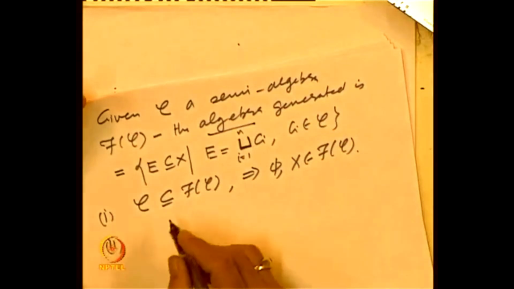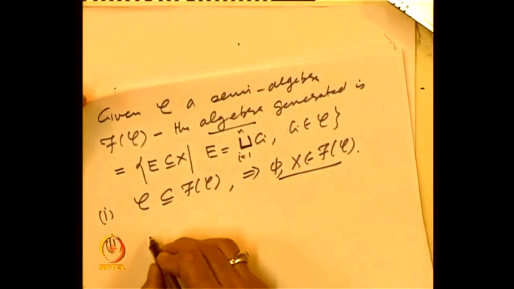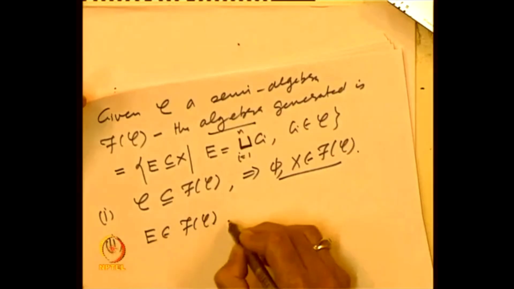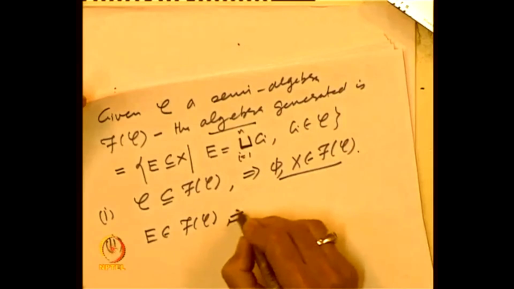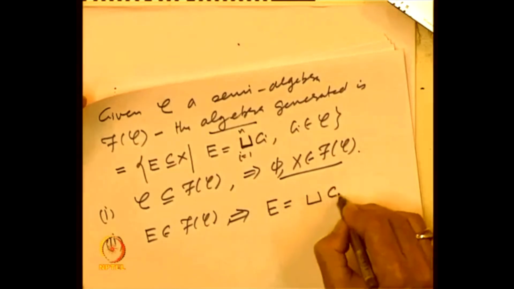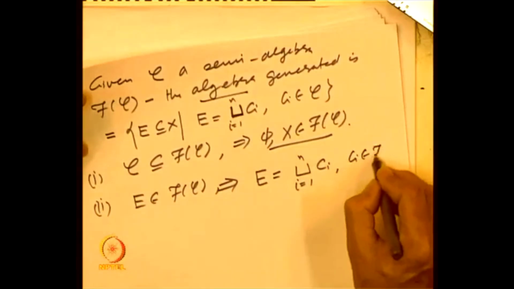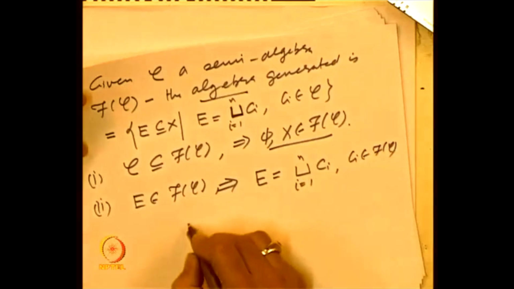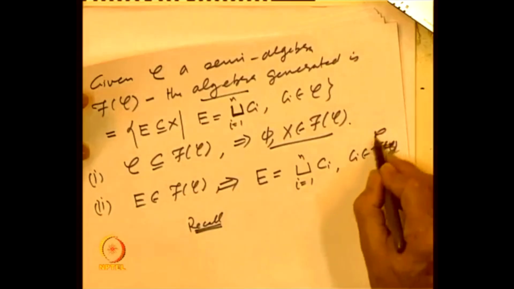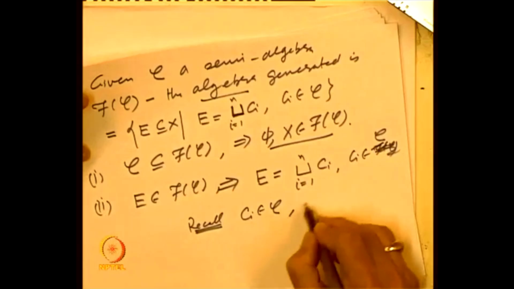Second thing, we are trying to show that f of C is an algebra. So, first property we have checked. Let us take a set E belonging to f of C. That implies that E can be written as a finite disjoint union of Ci, i equal to 1 to n, where Ci's belong to C. But recall that C is a semi-algebra.